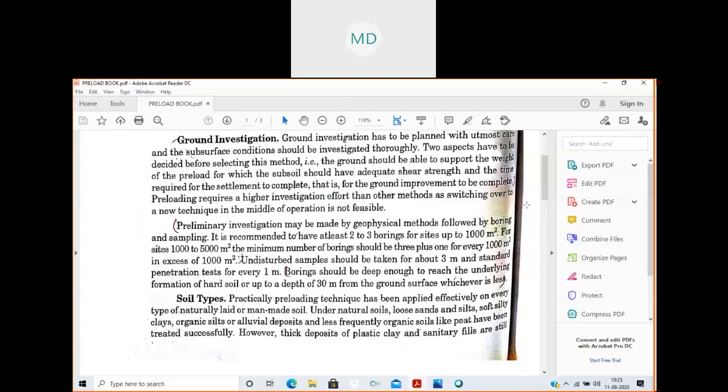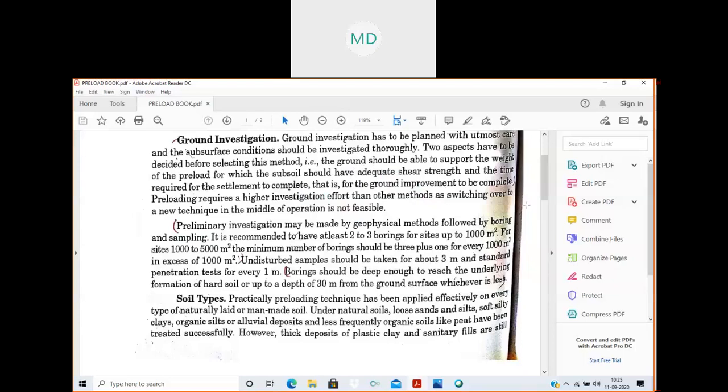I hope it is clear that the first and foremost thing we need to do is ground investigation. Only after investigating what type of ground it is can we plan the further work. In case of preloading, how much load we apply will depend not only on the structure we are going to plan on the ground, but also on the condition of the ground.